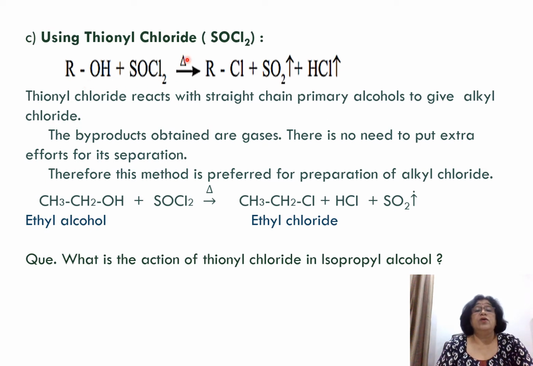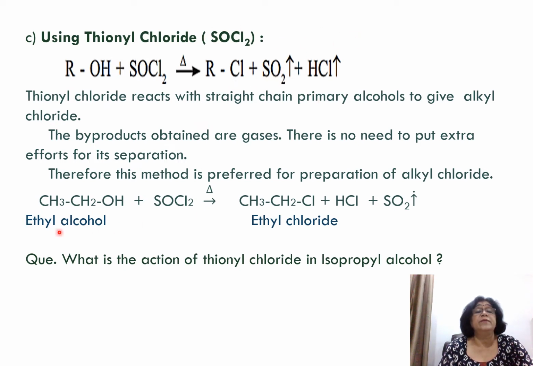The third reaction of alcohol is with SOCl2, called thionyl chloride. When you react alcohol with thionyl chloride and heat, you get alkyl chloride plus sulfur dioxide plus HCl. Sulfur dioxide and HCl are gases, so they are removed, and what is left behind in the container is the alkyl chloride. So this is one of the best methods of preparation of alkyl chloride. It reacts with primary alcohol and gives you alkyl chloride, SO2 and HCl.